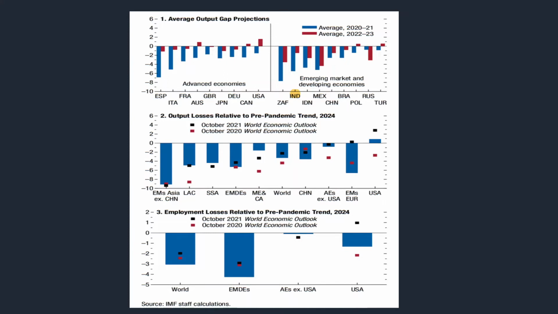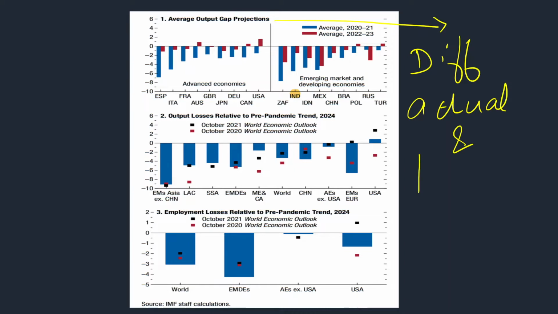See here, the first part of the above picture shows the output gap. So what is output gap? It is the difference between the actual GDP and potential GDP.